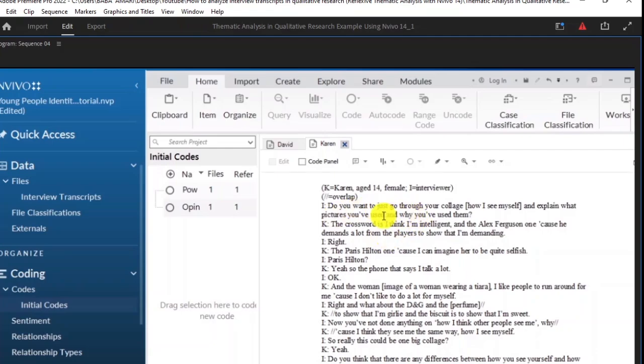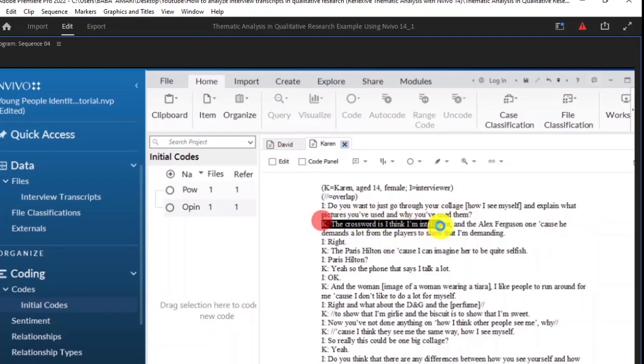So this is Karen, 14, female. Interviewer: Do you want to just go through your collage, how I see myself, and explain what pictures you've used and why you've used them? Karen: The crossword is I think I'm intelligent, and the Alex Ferguson one because he demands a lot from the players to show that I'm demanding.